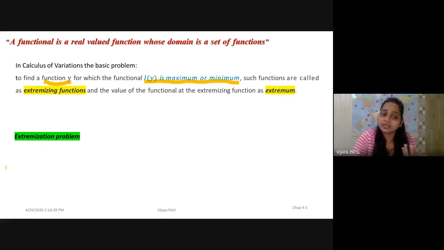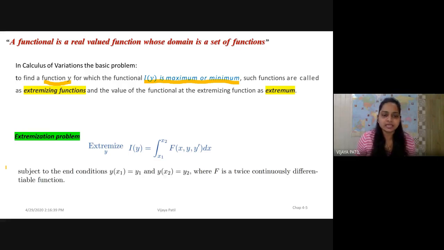Well, how will that problem look? The extremization problem will look like this: extremize I of y equals the integration from x1 to x2 of f of x, y, y dash dx, subject to the end conditions y of x1 equals y1 and y of x2 equals y2, where f is twice continuously differentiable.